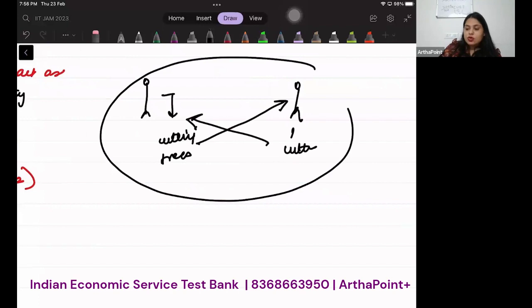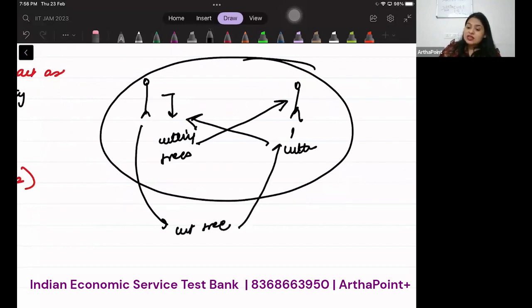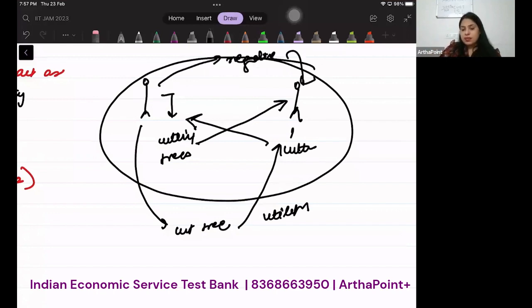But when I bring them together as one entity, इनको एक बना देते हैं, then whenever this individual will cut tree, he will consider the utility of this individual because ये आप एक साथ एक ही entity की तरह act कर रहे हैं. So we have internalized the externality. जो negative effect था एक individual का दूसरे पे, that negative effect has been successfully internalized. So this is known as internalization of the externality.